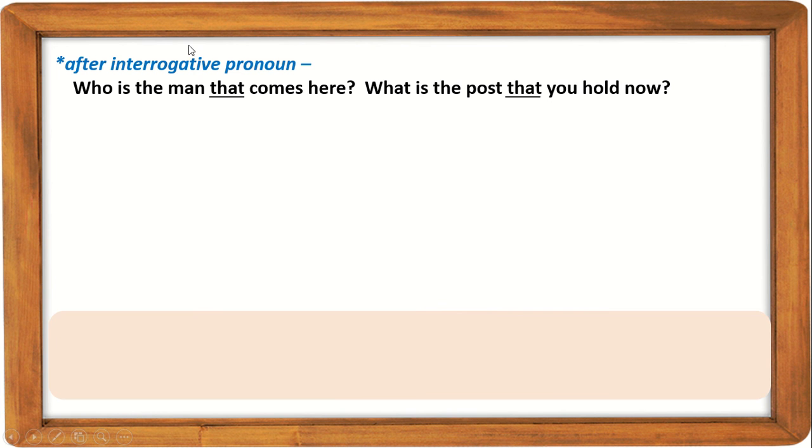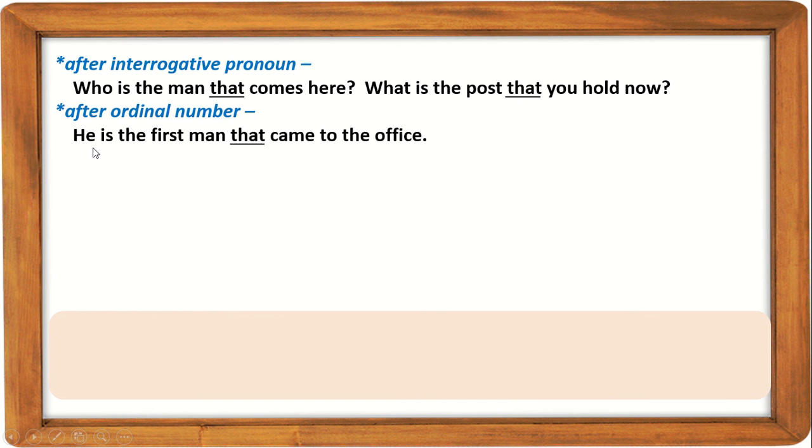After the interrogative pronoun, that is used. Look, who is an interrogative pronoun and that is used here. Who is the man that comes here? What is the post that you hold now? Then after ordinal numbers, that is used. He is the first man that came to the office.